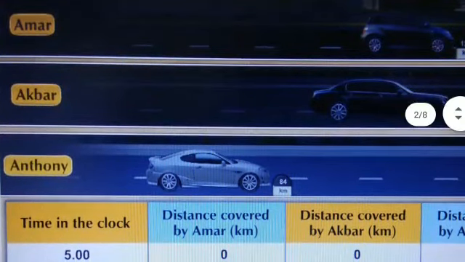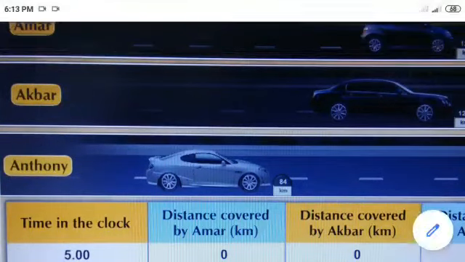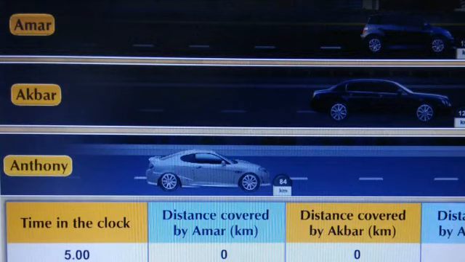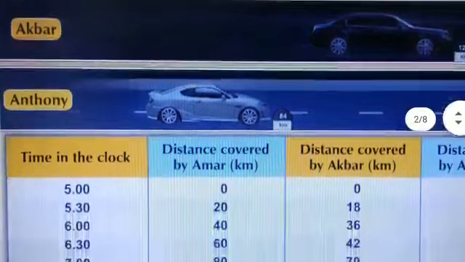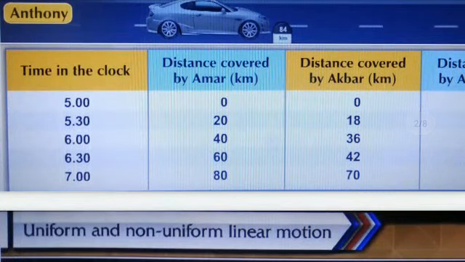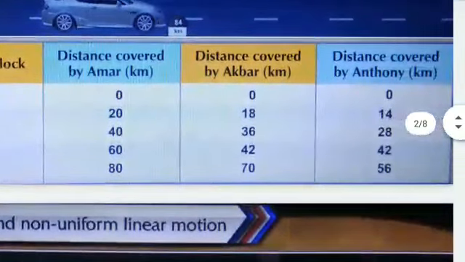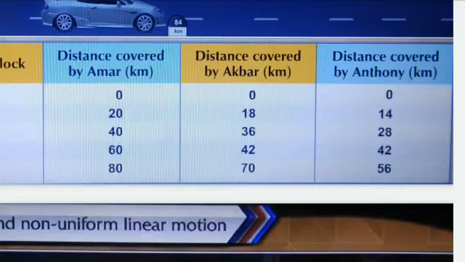Observe the picture. What is shown in this picture? There are three friends, Amar, Akbar and Anthony, and they are traveling in their own cars with different velocities. The distances covered by them during different time intervals are given in the following table. The table shows the time on the clock, the distance covered by Amar, the distance covered by Akbar, and the distance covered by Anthony.